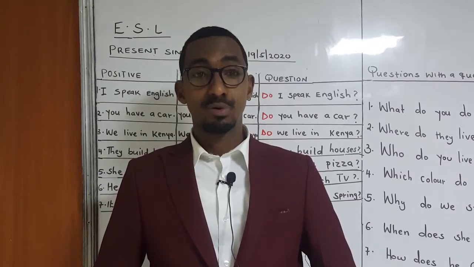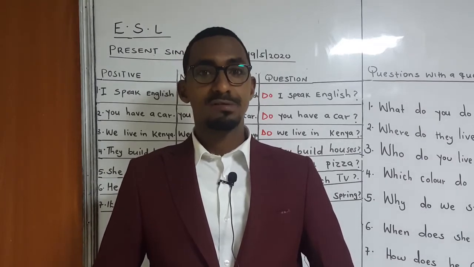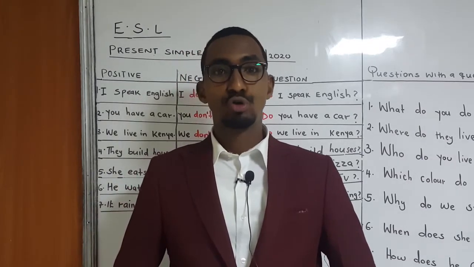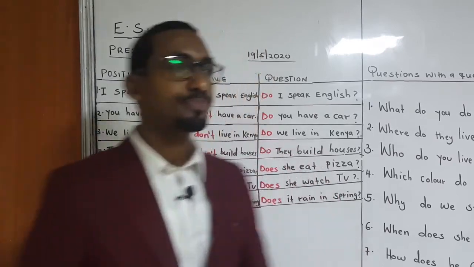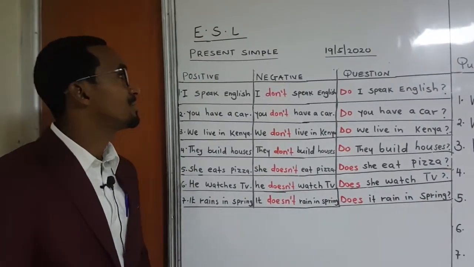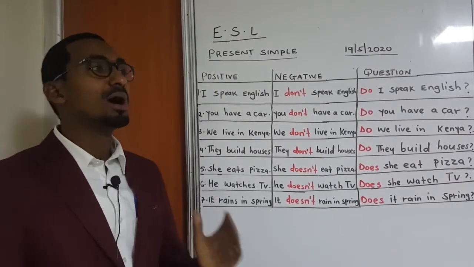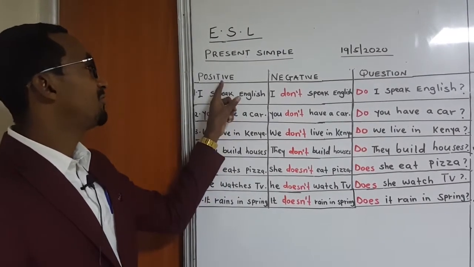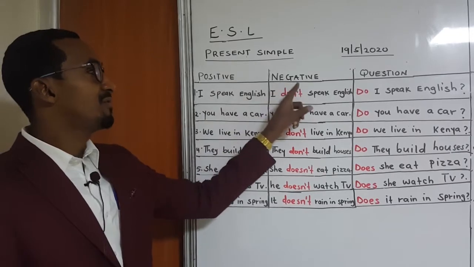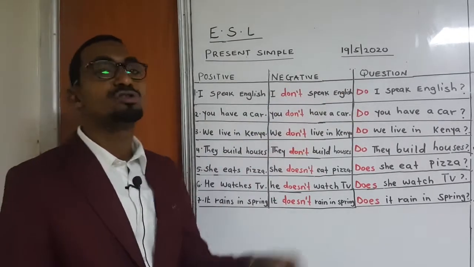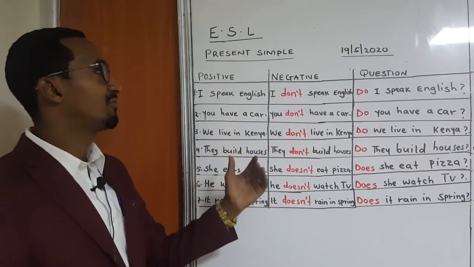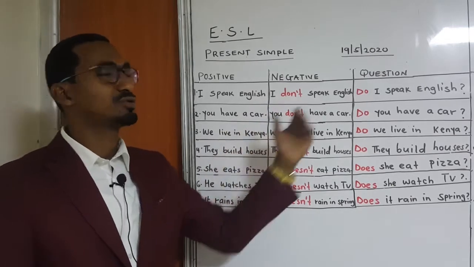And previously, we learned the present simple, the formula of the present simple, its uses, and the spelling of the third person singular. Today, we are going to look at present simple part 2. So, let us begin. In present simple part 2, we are going to look at positive, negative, and question.